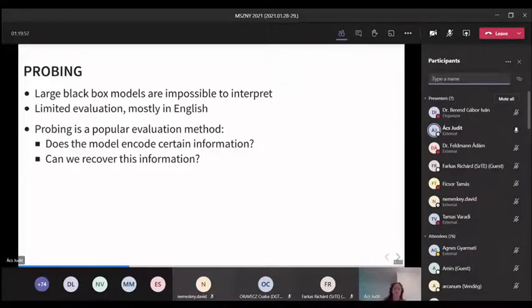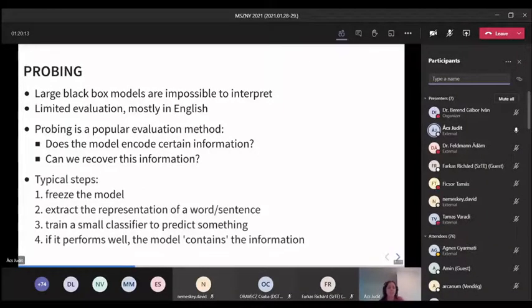Probing is a popular method where the basic idea is that we want to learn whether a model encodes certain information. The way we learn it is that we try to recover this information from the representation. And if we can recover it, then we say that it contains the information.